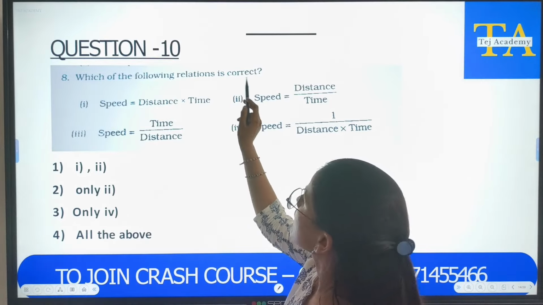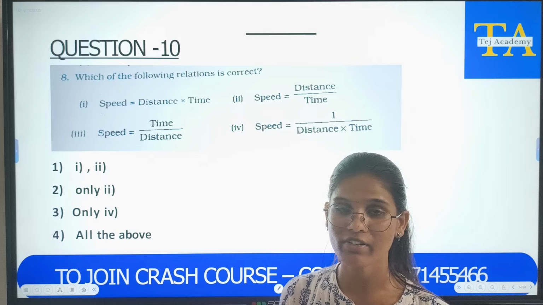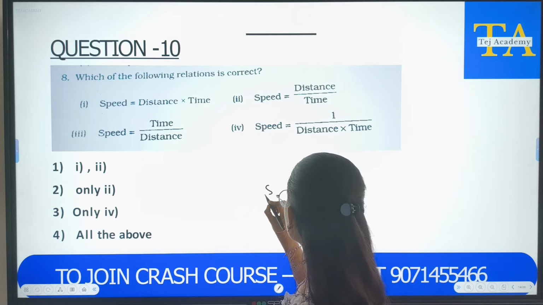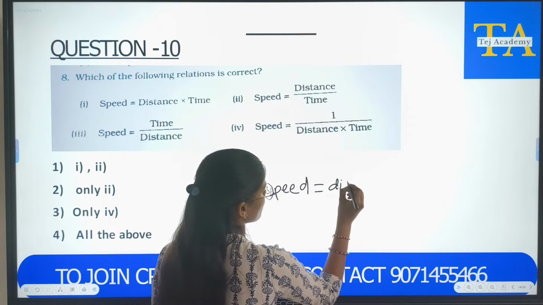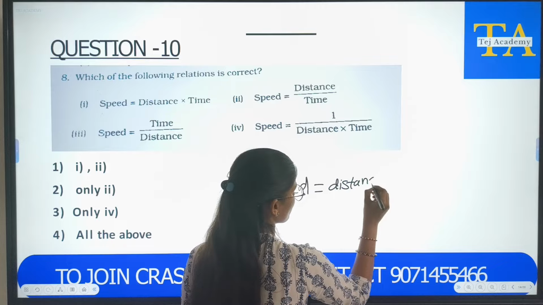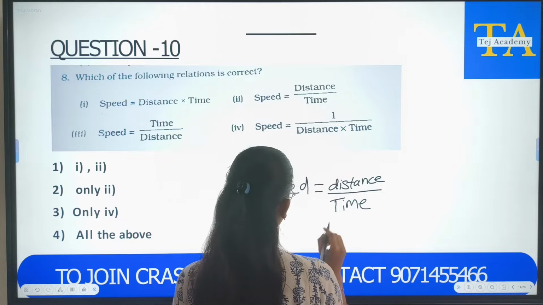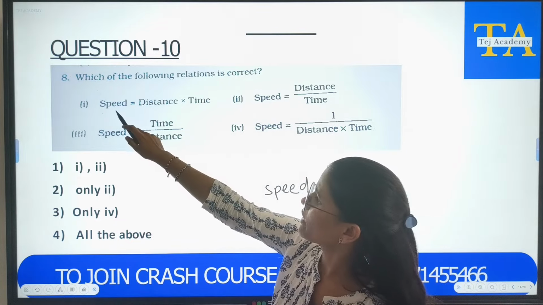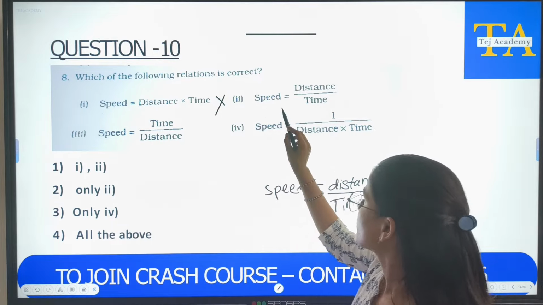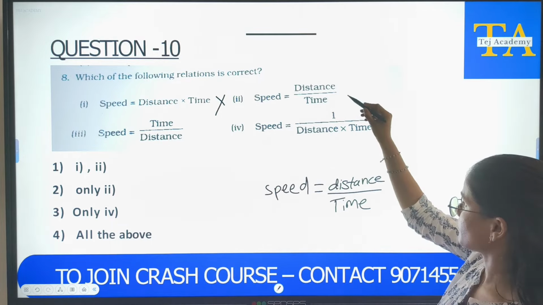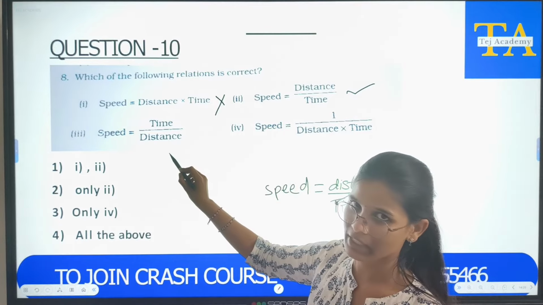Which of the following relations is correct? We have discussed in the first question what speed is. Speed is equal to distance upon time. Let us see. Here it is saying speed equals distance into time. Is it correct? No. Speed equals distance upon time. Yes, this is correct. And here it is saying speed is equal to time by distance.